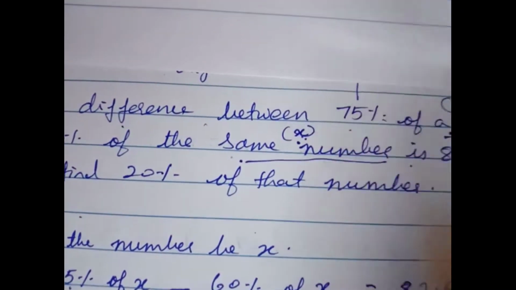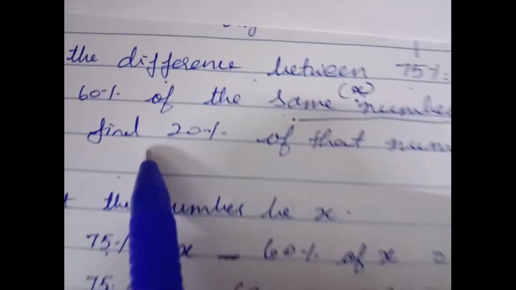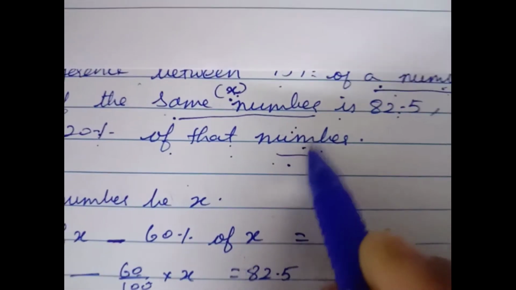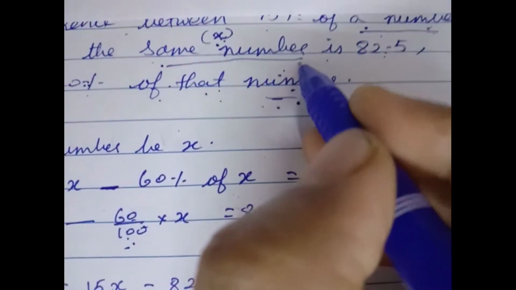The next part in the same question is, then find 20% of that number. So here find 20% of that number. The value of x is equal to 550.